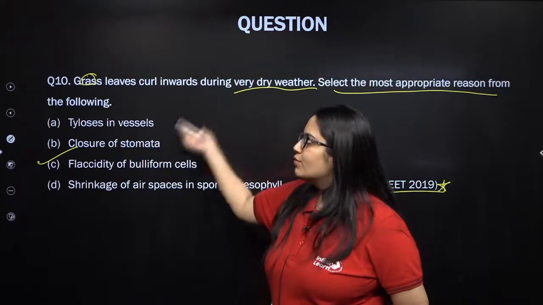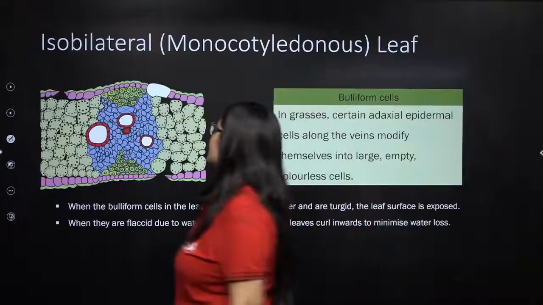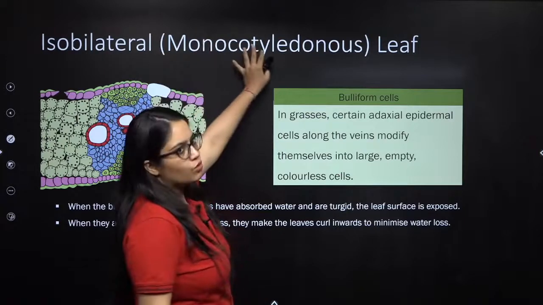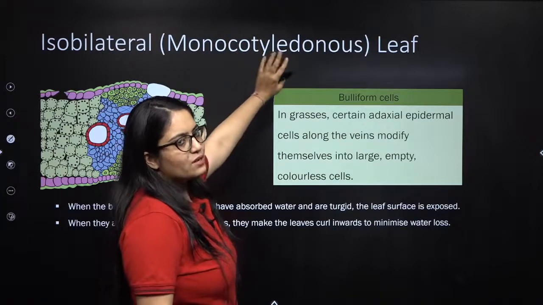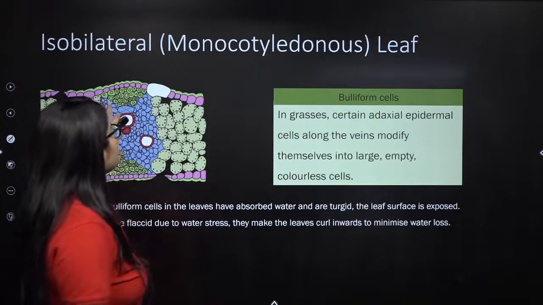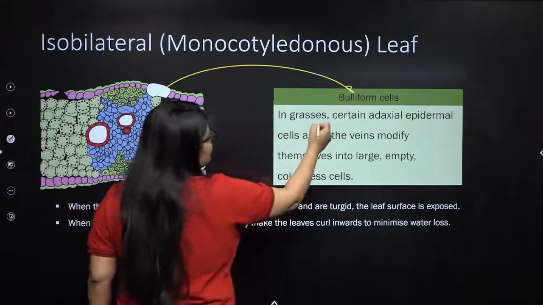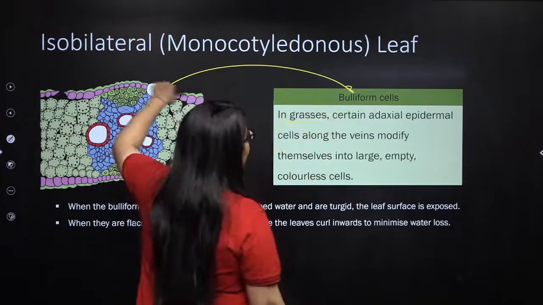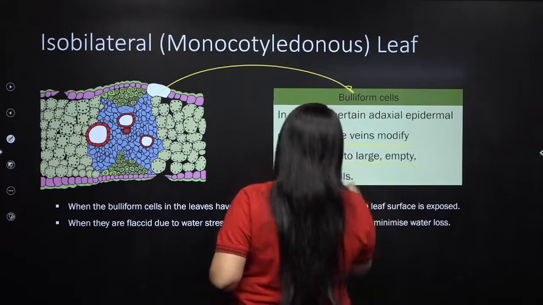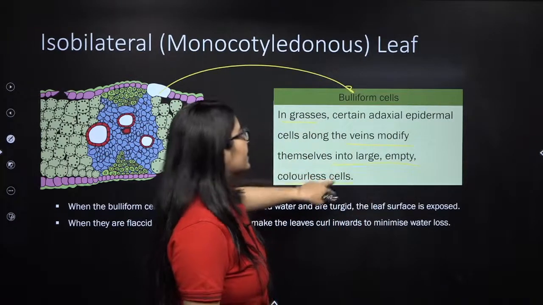So what happens in monocot leaves, there are specialized cells known as bulliform cells, right? So let me show you. In an isobilateral leaf, which is a type of leaf characteristic of monocot plants. So an isobilateral leaf is present in monocots, and grass is an example of a monocot. So this is how the anatomy of an isobilateral or monocot leaf looks, and these are the bulliform cells. In grasses, certain adaxial epidermis cells along the veins modify themselves into large, empty and colorless cells. So what is the characteristic of a bulliform cell? They are large, empty and colorless cells.